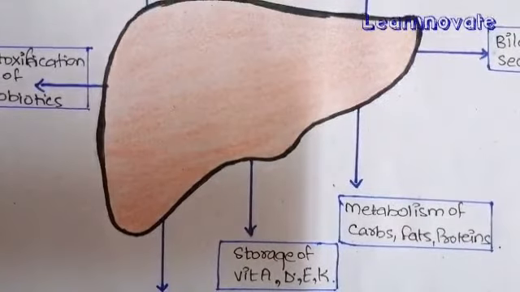The jaundice can be of three types: the prehepatic, hepatic and post-hepatic. We are going to discuss that in a separate video. So you just have to remember about that.